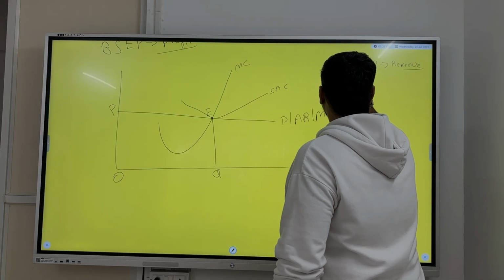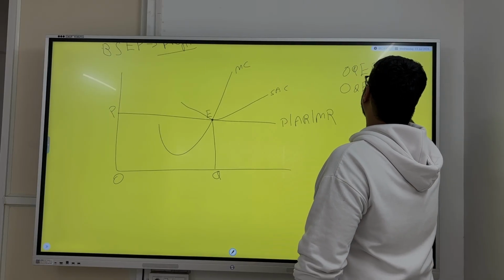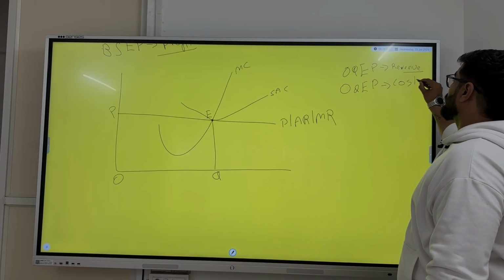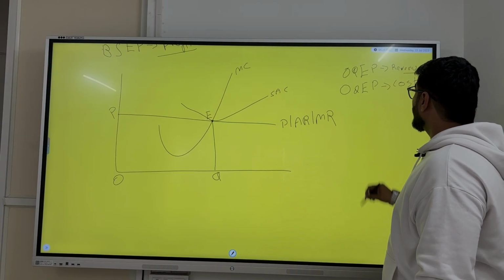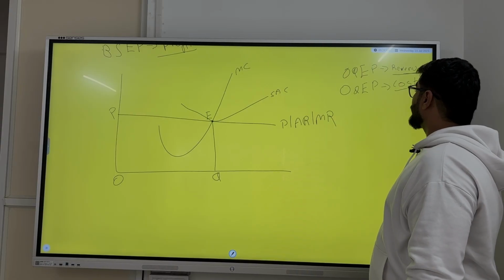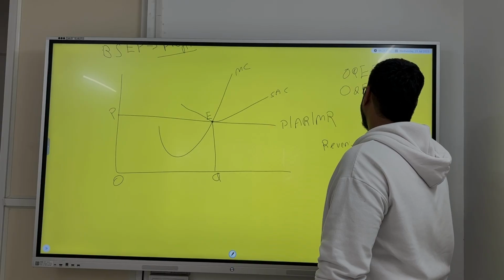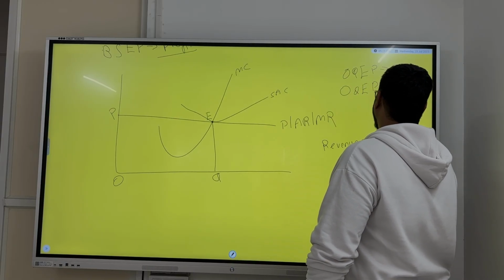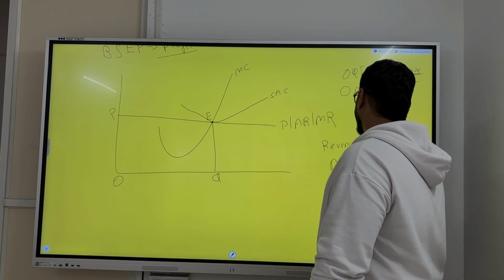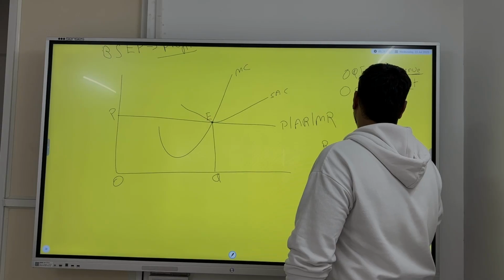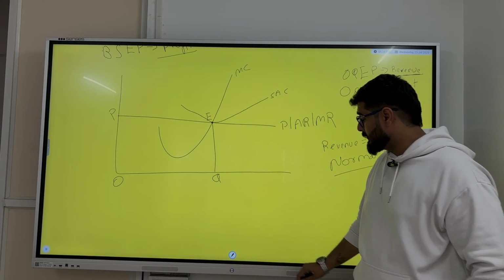So again, OQEP was my revenue and OQEP is also my cost. It is also my cost, right? So what happens over here? My revenue is equal to cost. When my revenue is equal to cost, what is going to happen? That gives me normal profit. What does it give me? Normal profit. Yes, I hope this is clear to everyone.